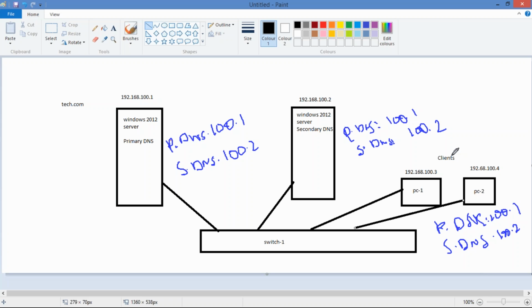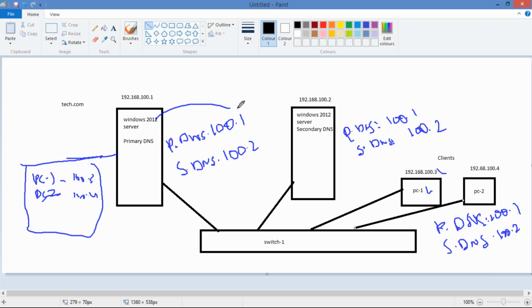Now whatever information is available, the computer name and IP address, will be stored in DNS. Here it will come as a record: PC1, PC2, PC3, likewise, with IP addresses 100.3, 100.4. So all the computer names and IP address information is now going to be stored in the DNS server.